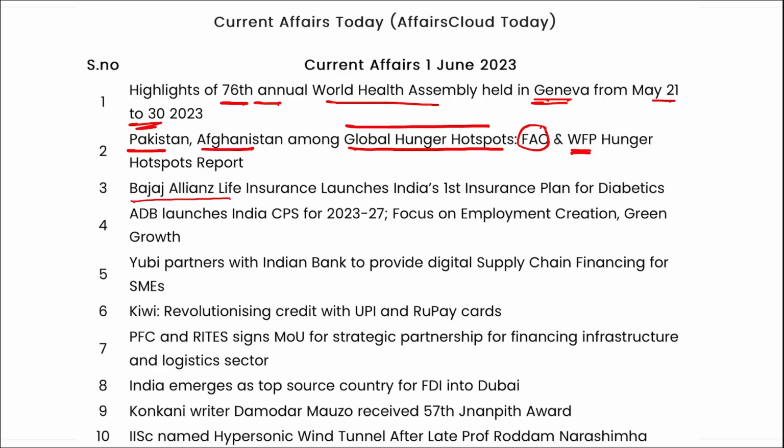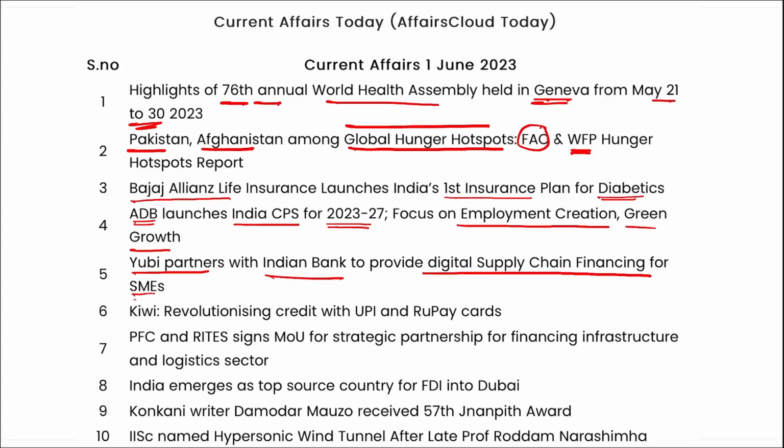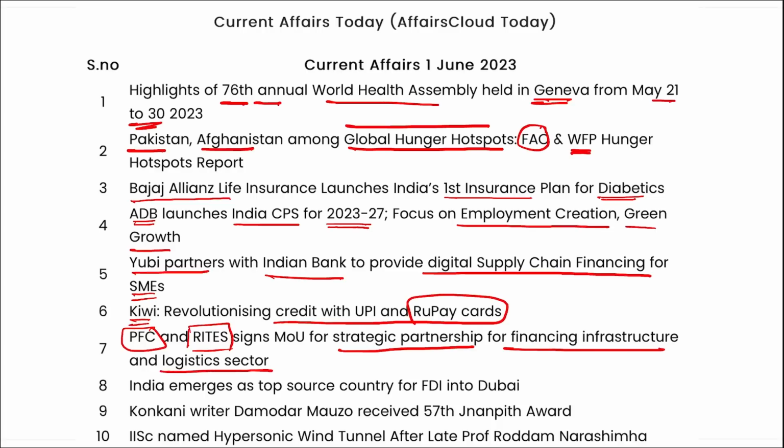Bajaj Allianz Insurance launched India's first insurance plan for diabetes. Asian Development Bank launched India's CPS for 23-27 and focuses on employment creation, green growth. UBI partners with Indian Bank to provide digital supply chain financing for SMEs. Kiwi revolutionizing the credit with UPI and RuPay cards. PFC and REIT sign an MOU for strategic partnership for financing infrastructure and logistics sector.